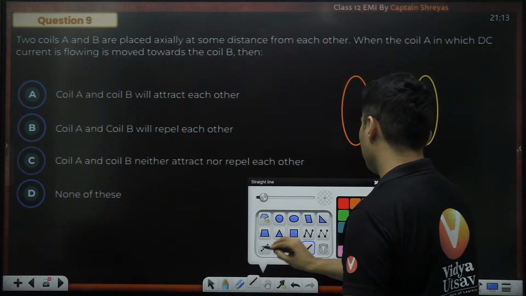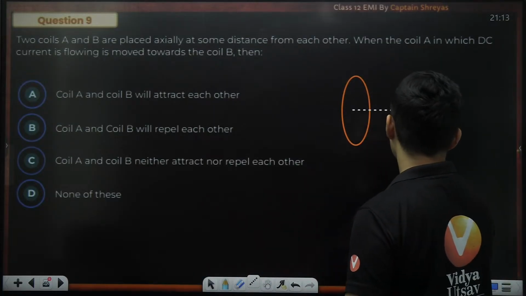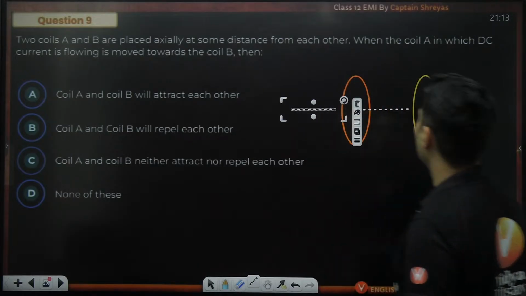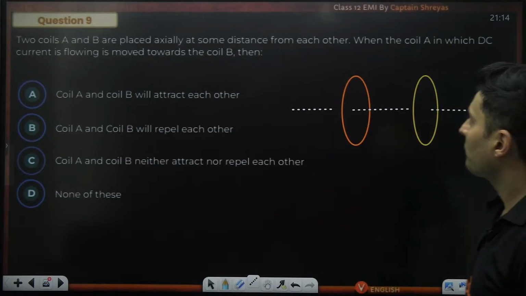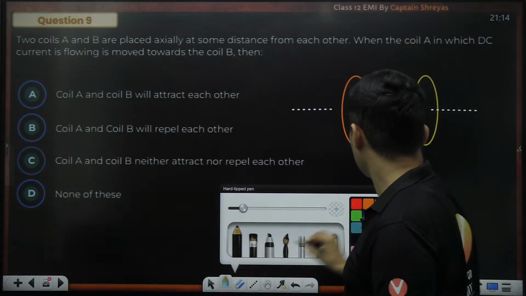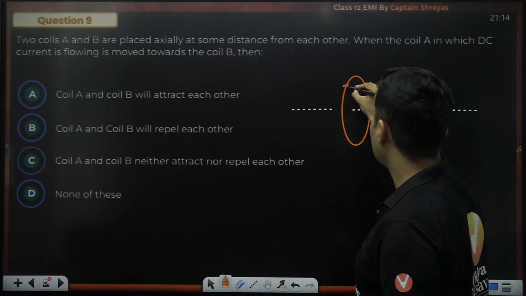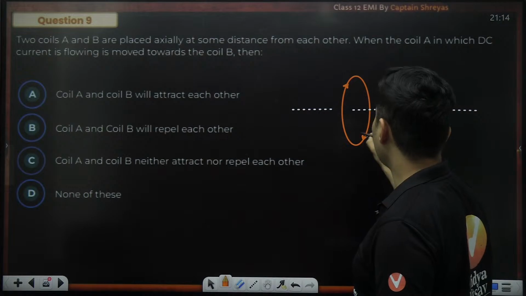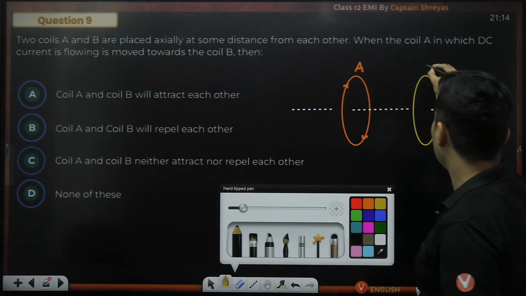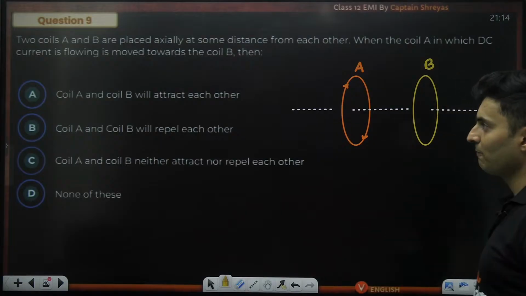Coaxially means like this. Coil A, in which DC current is flowing, is moved towards coil B. What will happen?